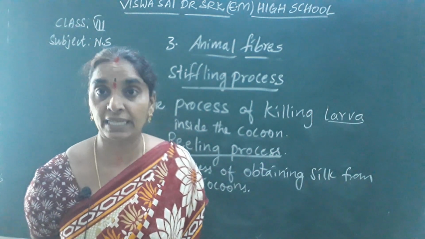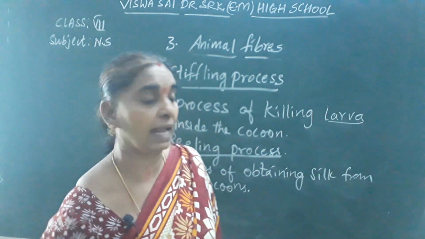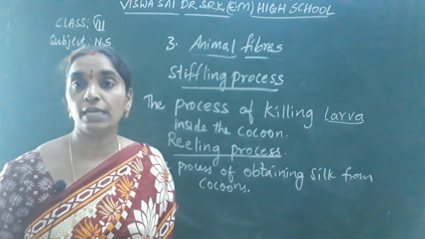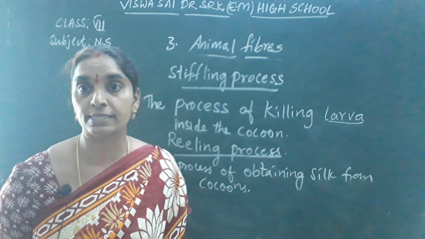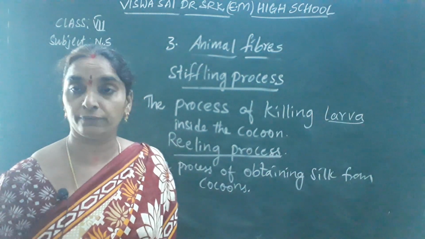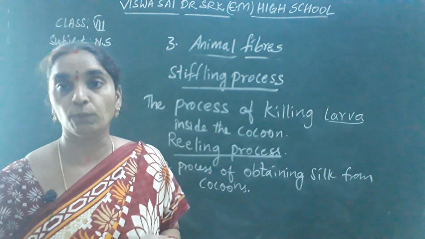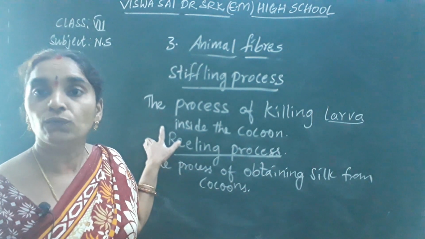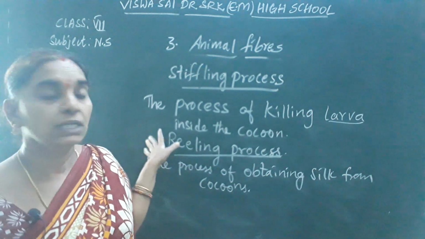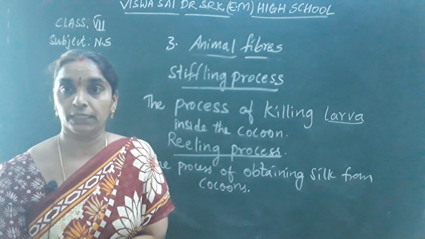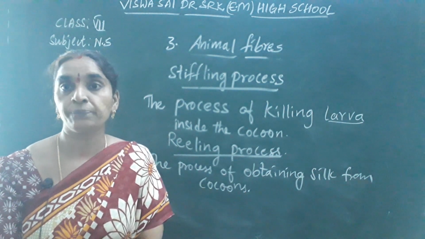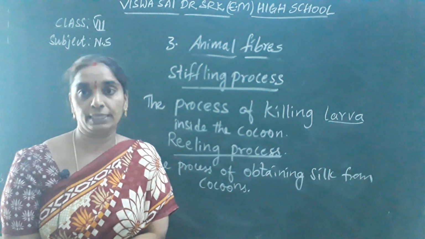So the mulberry plantation is in Palmaneru of Chittoor district. We can see the mulberry twigs mostly, and 5 to 6 harvests of the worms are produced in a year in the West Godavari district of our Andhra Pradesh.